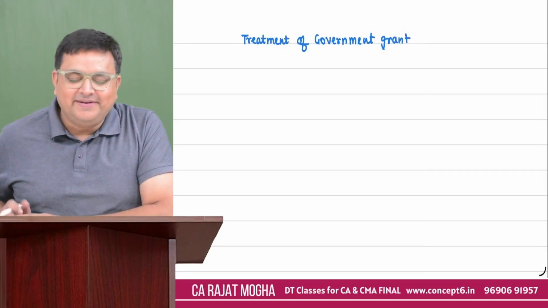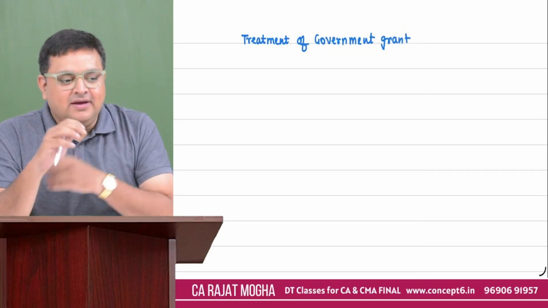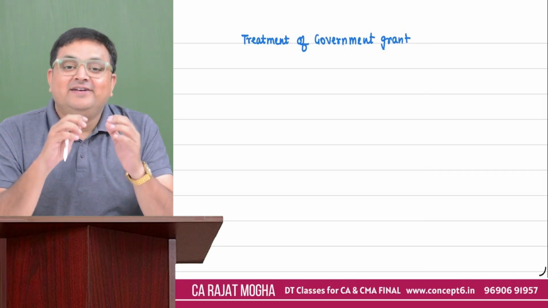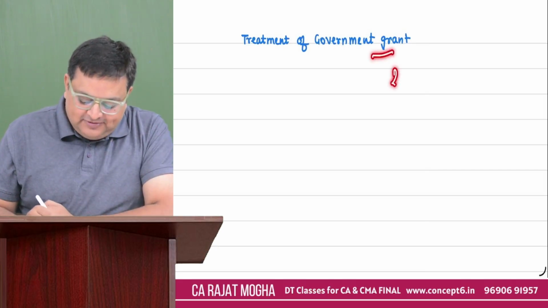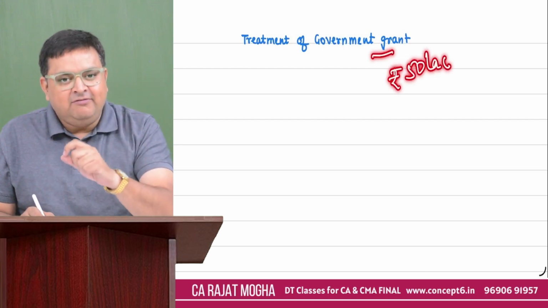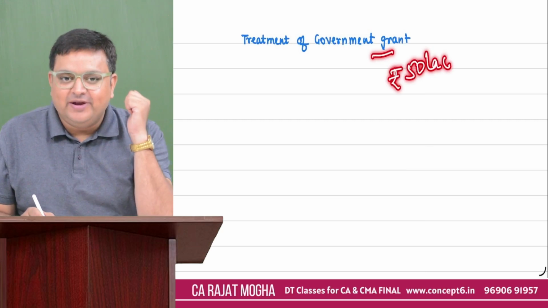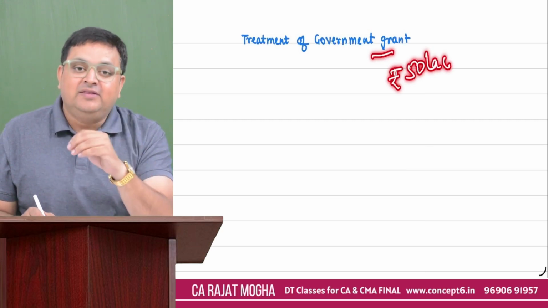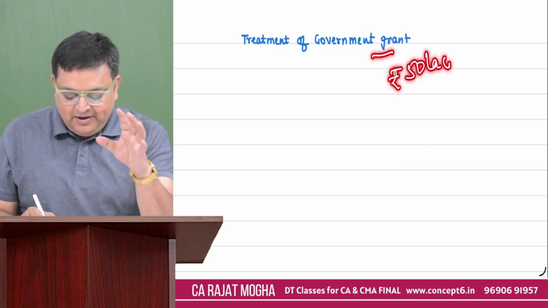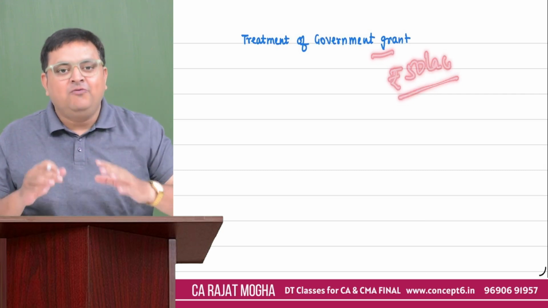My dear champion, let's say you receive a question in your examination that the assessee has received a government grant of approximately rupees 50 lakh. Now the question is whether it will be taxable. If taxable, under which particular head we are going to tax it. Second, whether it will not be taxable at all. So guys, it depends upon the type of grant which we are receiving, that is how we will be doing the